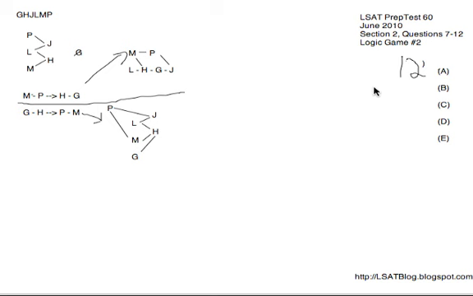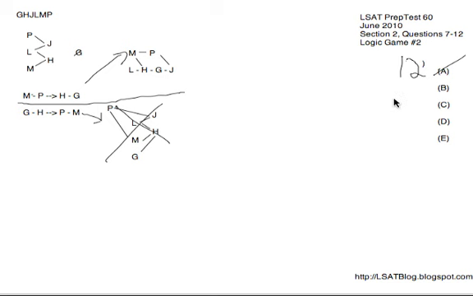Next, number 12, if M appears first. So if M were first, obviously the bottom diagram is irrelevant because P is before M there. We're going to use the top one. And M being first, of course, does require that M is before P. Therefore, this diagram is the only relevant one we could ever use for this question. And they're asking us what must be true. So must G be fifth? Well, G could be fifth if we had only J after it, but P could also be fifth. Therefore, G does not have to be fifth, and A is gone.